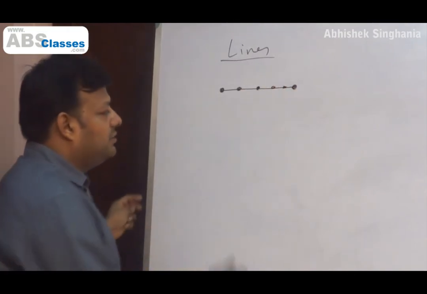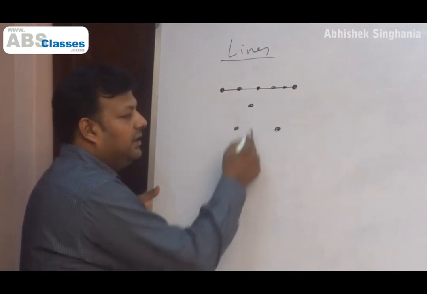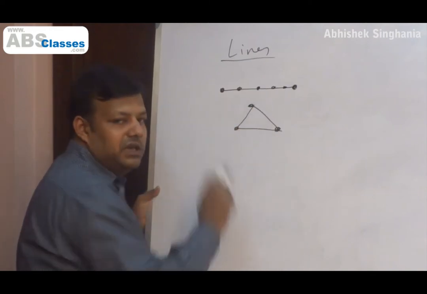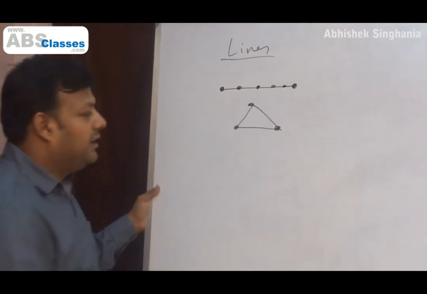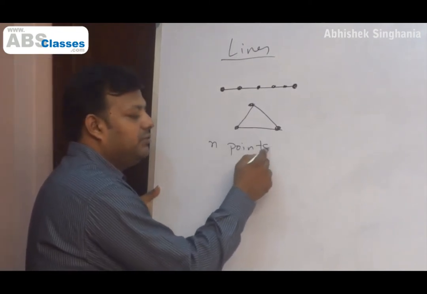Now say if I have 3 points like this, how many lines can I make? I can connect these 2 points, I can connect these 2 points, I can connect these 2 points. So I can make 3 lines. No other line can I make. The question therefore is, if there are n points, how many lines can you make?